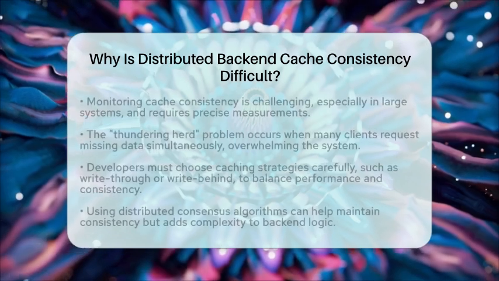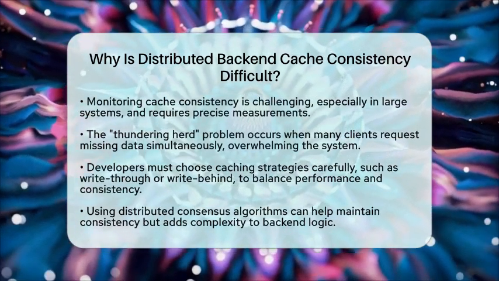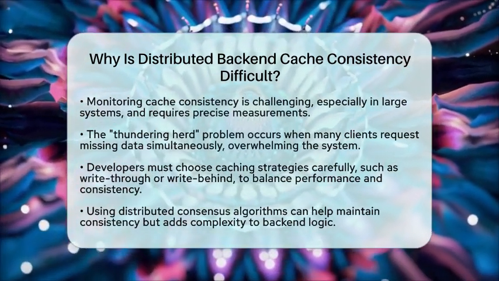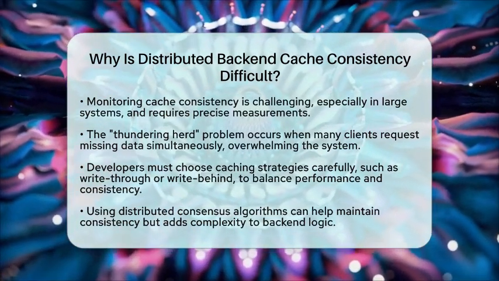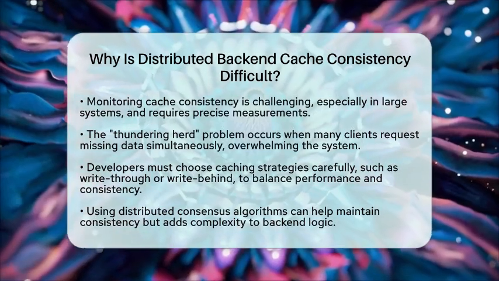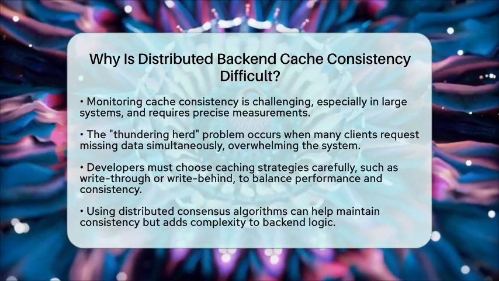Lastly, there is the thundering herd problem. When many clients request data that is not in the cache at once, the system can become overwhelmed. This can lead to delays or failures that worsen consistency issues.